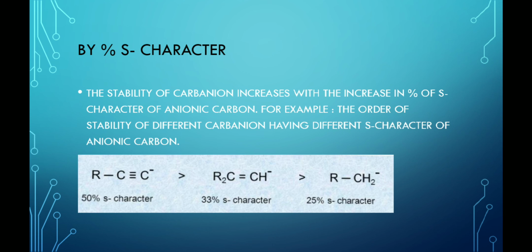So because of the hybridization, the first one has 50% S character, the second one has 33% S character, and the third one has 25% S character.